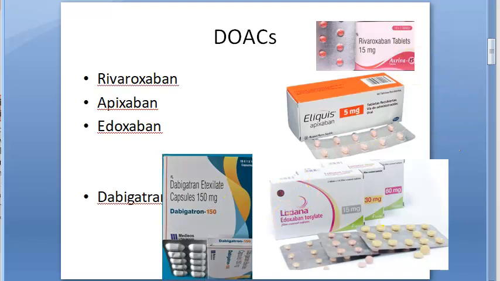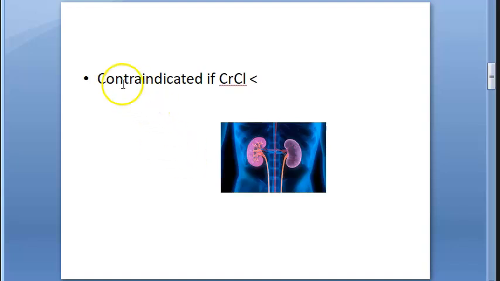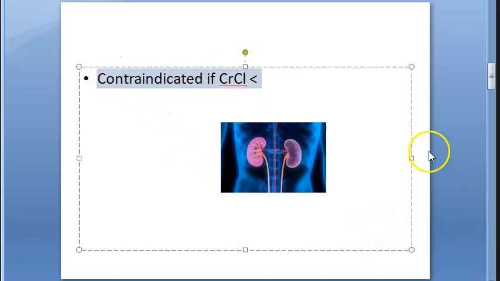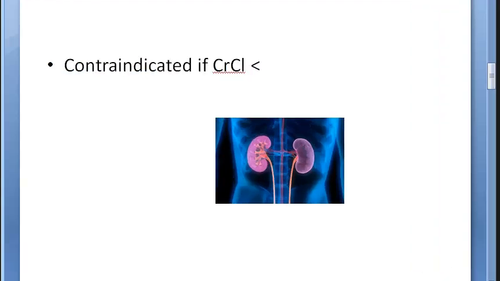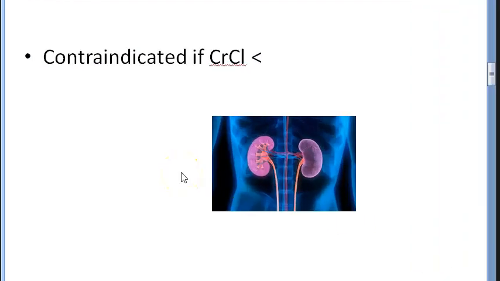So you can remember the dose if you can. Rivaroxaban 15 mg, Apixaban 10 mg, then they'll make it 5, then Edoxaban 60, then 30, you will go on reducing. Dabigatran 150 mg. See, the main points, we will tell you what is good about this and what is bad about this. What is bad, first you see, is it is contraindicated if the creatinine clearance is less, because it has to be removed by the kidney. So you have to be very careful that if kidney functions are less, there's some cutoff value that you can look at.